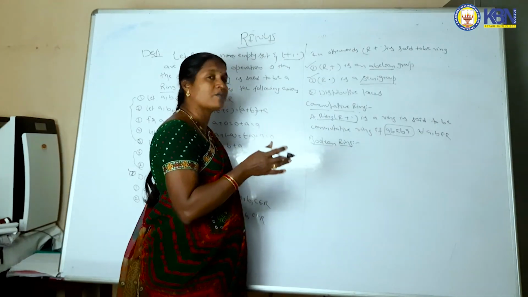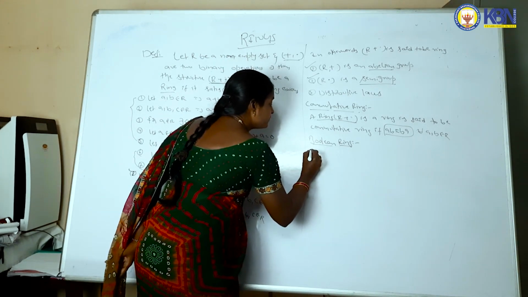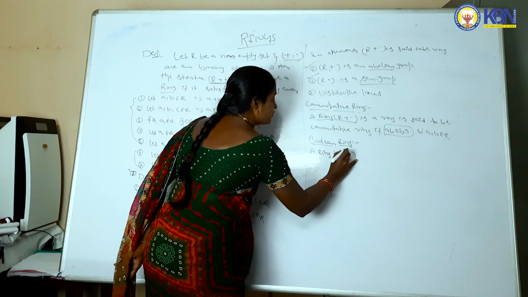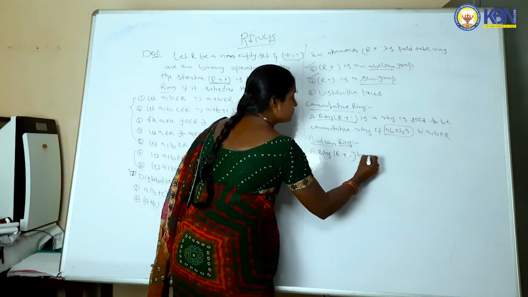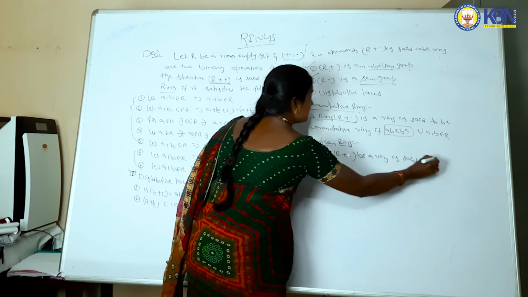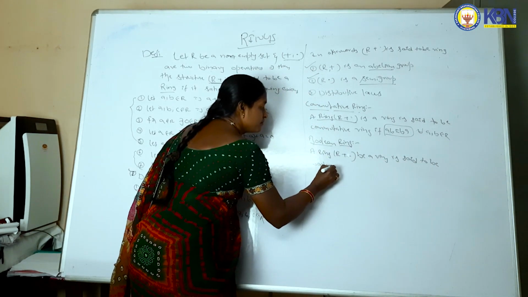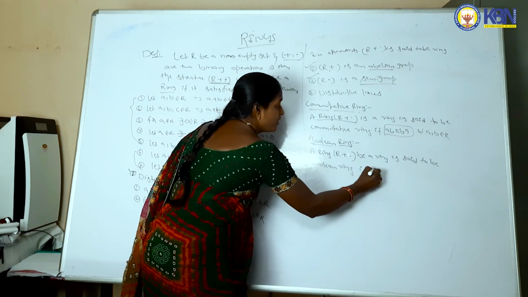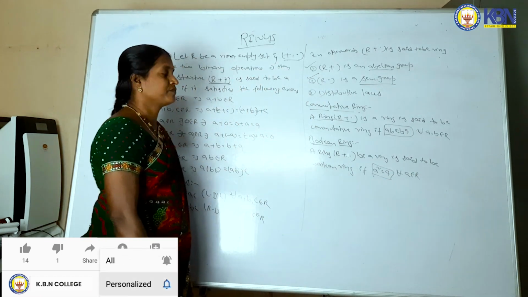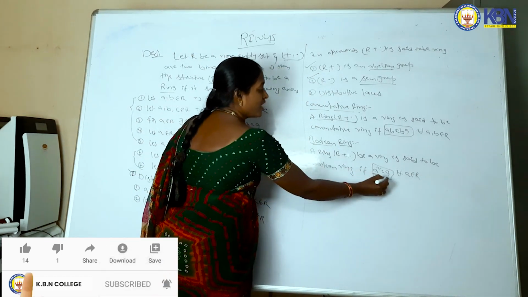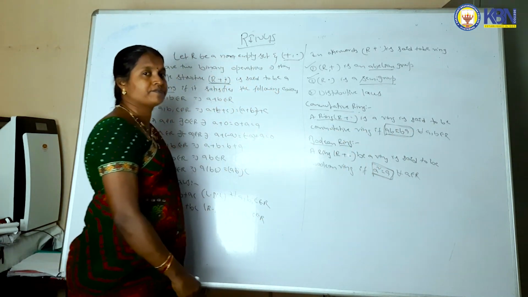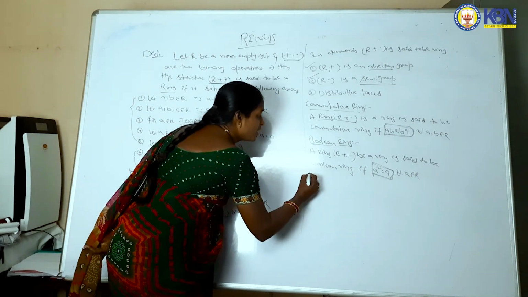Again, a ring R comma plus comma dot is said to be a Boolean ring if A square is equal to A for all A belongs to R. So Boolean ring condition is A square is equal to A. Commutative ring condition is AB is equal to BA. Is it clear?